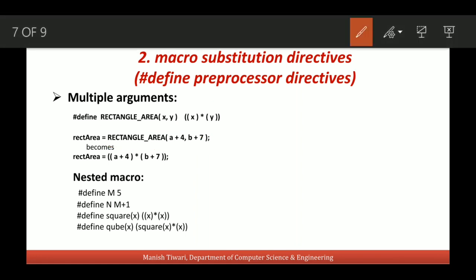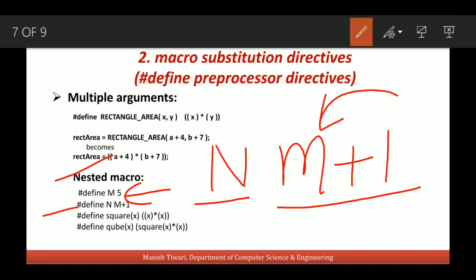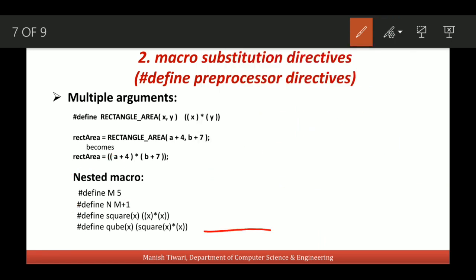And what is a nested macro? So a nested macro is a macro which is defined using another macro. So you see here that the macro n is defined using another macro m. So wherever n is present, this will be replaced by m + 1, and further this m will be replaced by this 5. So here the definition of this macro is a nested macro. The same way, if you see the definition of this cube(x), it is using square(x), which again is a macro. So this is another example of a nested macro.